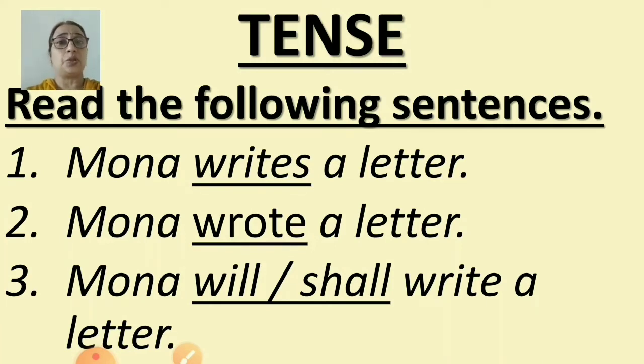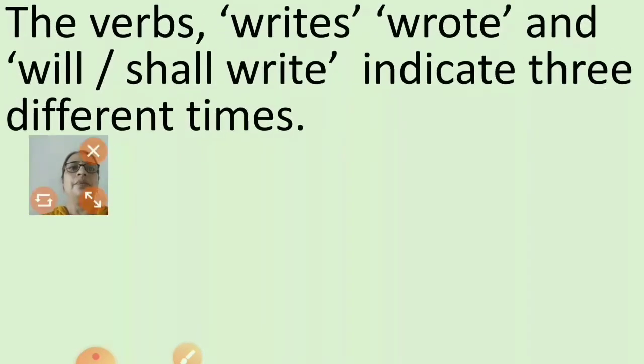It means they are showing the action done by the subject Mona in this sentence. Now, we can say the verbs writes, wrote, will or shall write indicate three different times. Isn't it children? These three underlined verbs are indicating three different times.